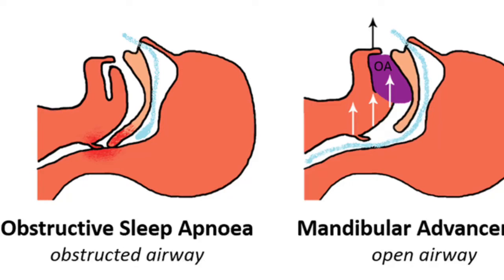OSA stands for obstructive sleep apnea, which is a sleep disorder characterized by repeated episodes of complete and partial obstruction of the upper airway during sleep. This obstruction can lead to decrease in the amount of oxygen in the blood, which can cause various health problems.